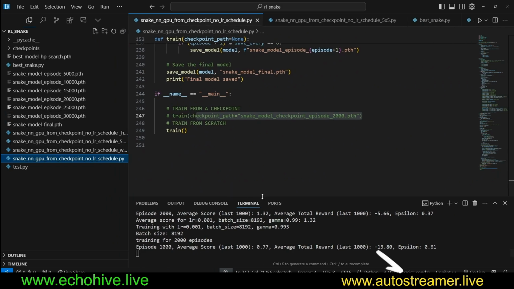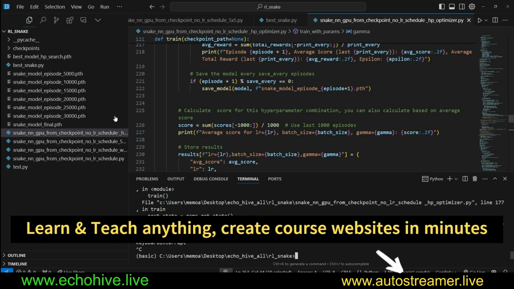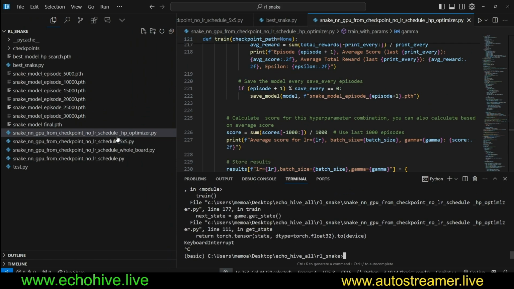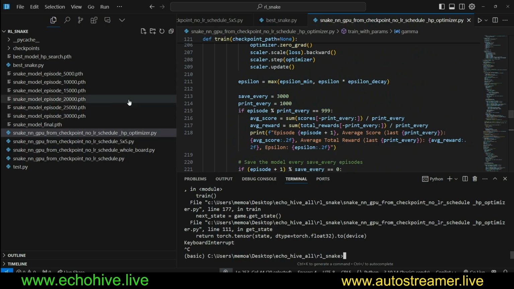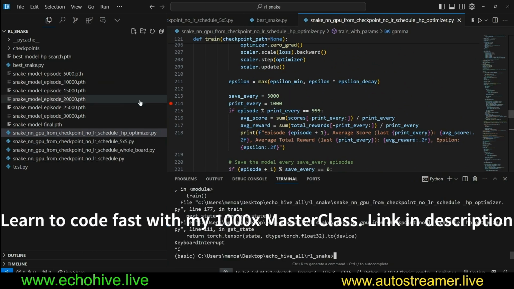Now, as this is ongoing, I'm actually going to break out of it. Once this hyperparameter search is completed, it'll create a dictionary. It'll run for a while, depending on how many different varieties of hyperparameters you were searching for. It can take a couple of hours in some cases, and then it'll save a dictionary of the hyperparameters.